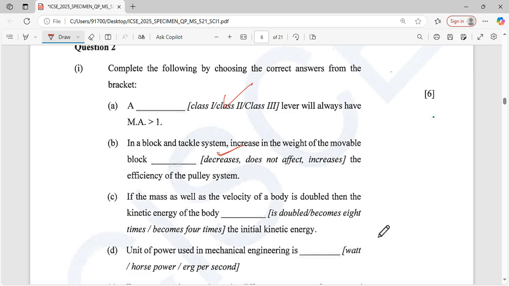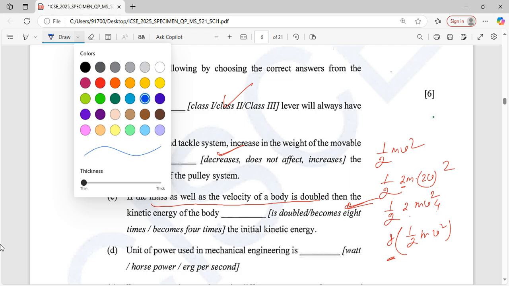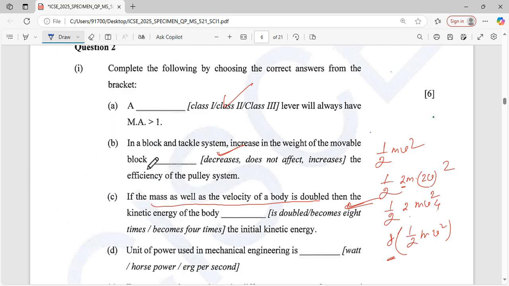If mass is doubled, and velocity is also doubled, kinetic energy is half m v squared. With mass 2m and velocity 2v, v squared becomes 4, and 2 times 4 is 8, times the half. So it is 8 times. Okay.